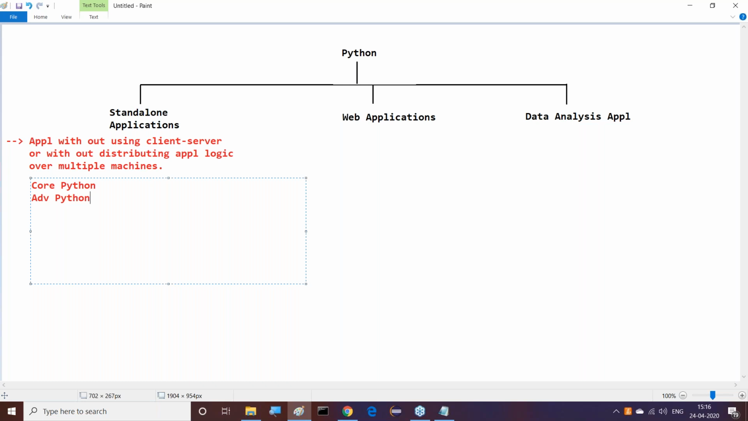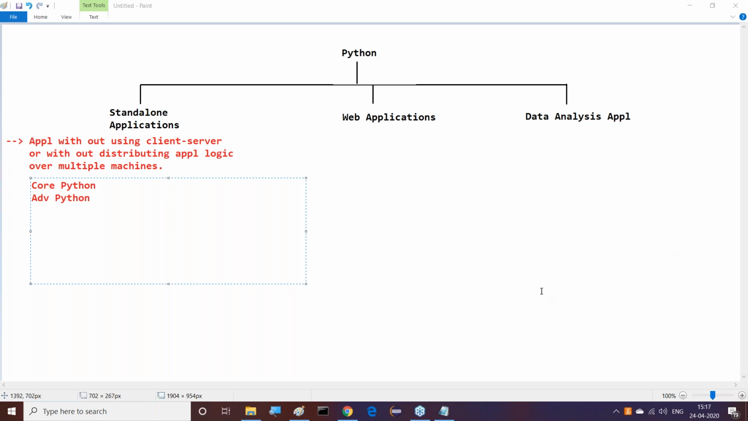Along with this standalone application, if you want to provide some GUI, some look and feel, then the tkinter module, PyQt, and other such modules and libraries are available. By using these modules and libraries, we can prepare the standalone applications. No need to go for any other environment. To prepare basic standalone applications, basic Python libraries are sufficient.